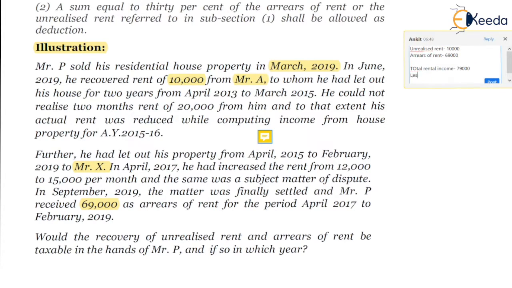A 30% standard deduction is available in this case. 30% standard deduction on 79,000, and only the net income, that is effectively 70%, will be subject to tax in the hands of Mr. P in the year in which the same is received. So, for example, if he has received the income in financial year 2019-20, then in the year of receipt, the same will be subject to tax.